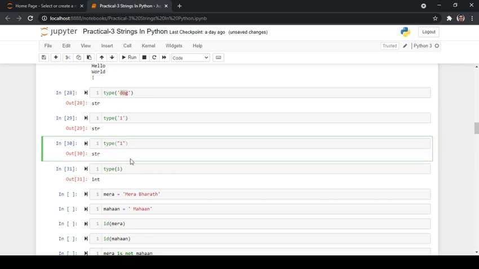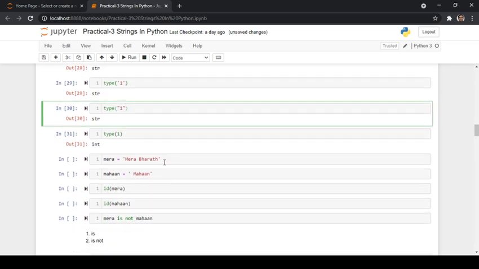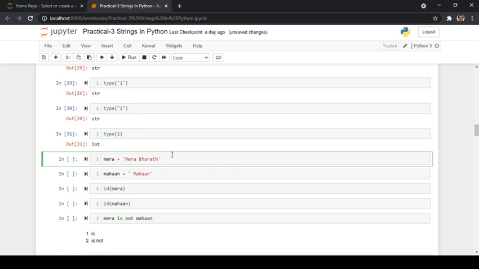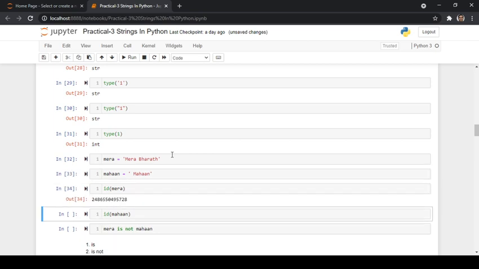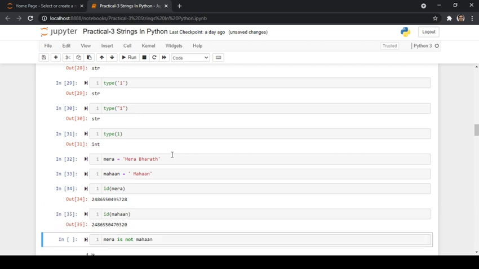But here, in these, we have given a string. Here I am again storing "mera bharat" in the variable mera and "mahan" in the variable mahan. So I'm checking the id of mera and the id of mahan. Whenever you create variables, as I told you in my previous video, a variable is nothing but a reserved memory location.